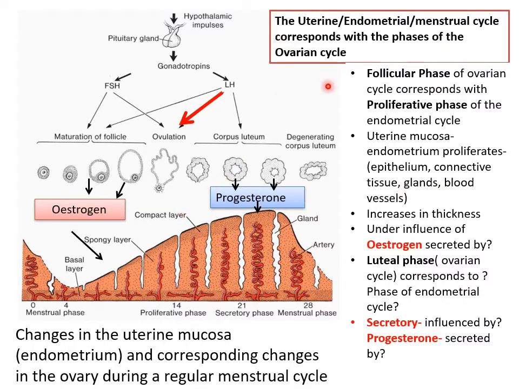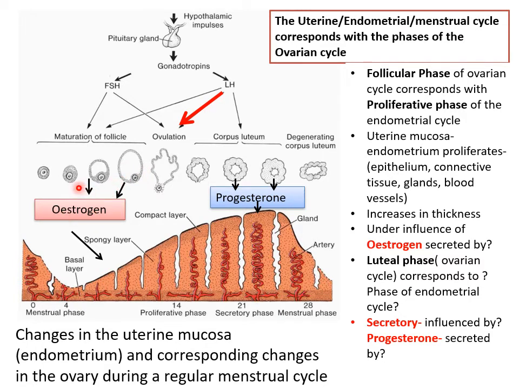So now let's see how the ovarian and the uterine or endometrial cycles are connected to each other or influence each other. So again, go back here, FSH and LH secreted by the anterior pituitary. FSH stimulates the follicular phase, that means the Graafian follicle is formed. Now the Graafian follicle secretes estrogen. Now what does estrogen do?